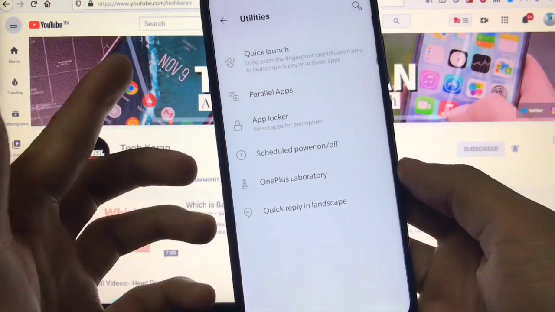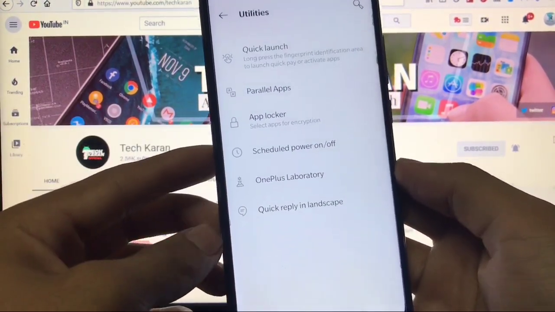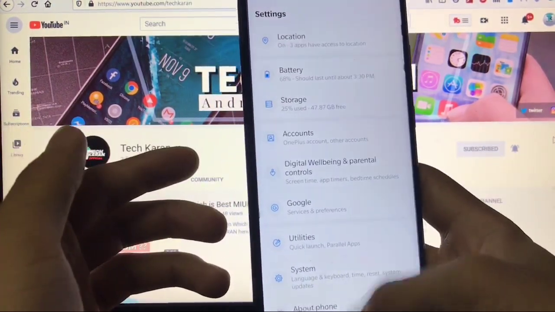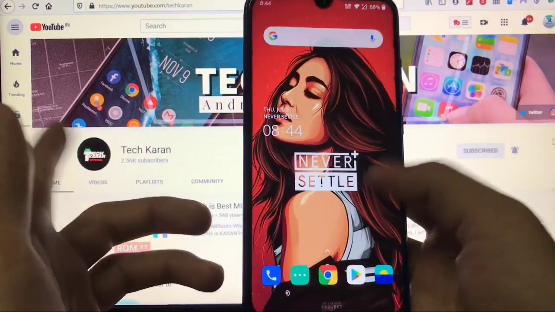In utilities, you have the parallel apps option, quick launch option, OnePlus laboratory, and quick reply, etc. Some other things, some new things as I already showed you. No extra things in this build. This is just super fast. Go for it and try it out.